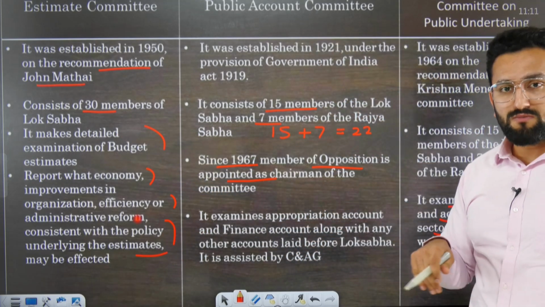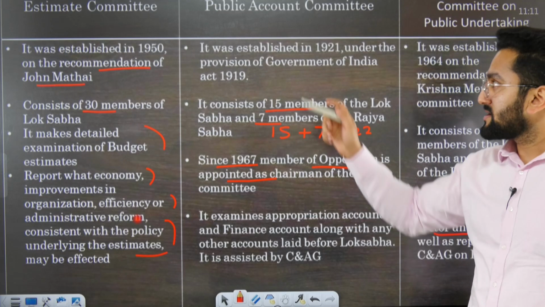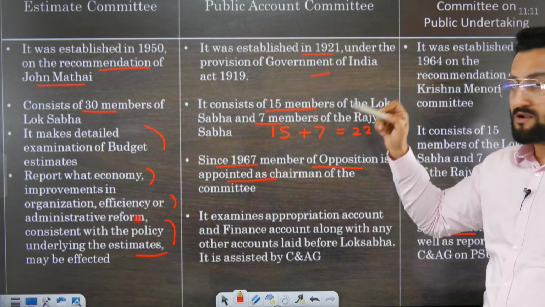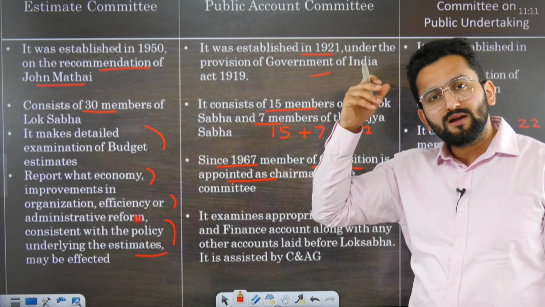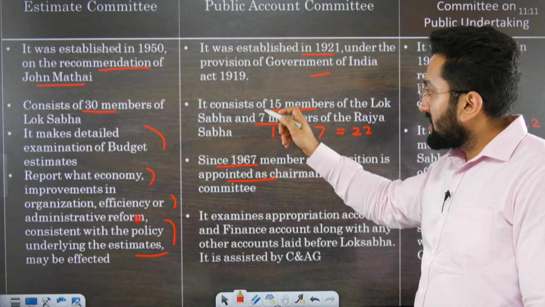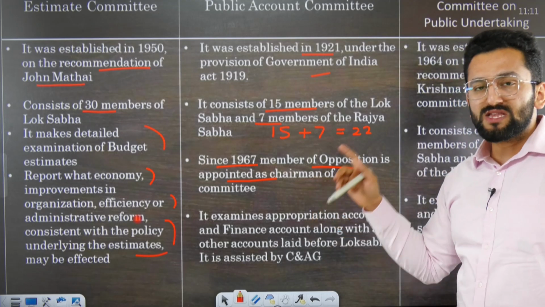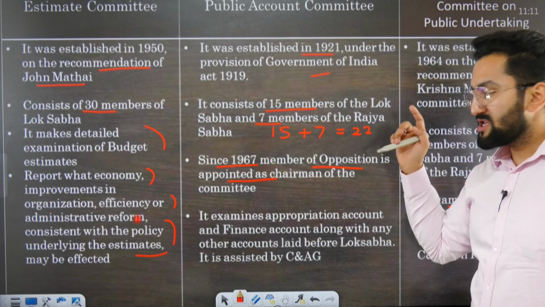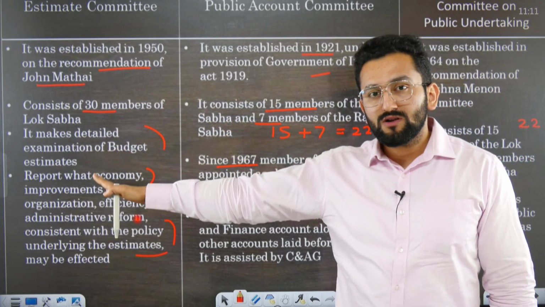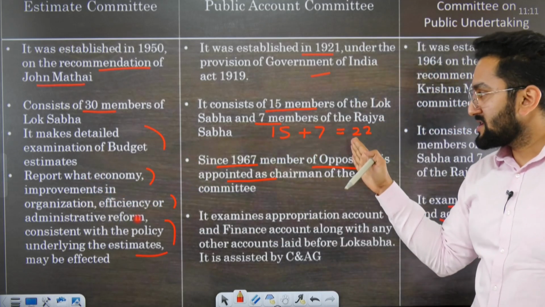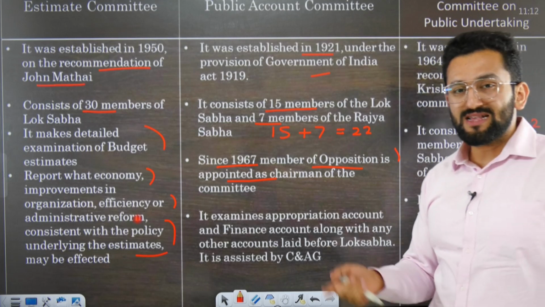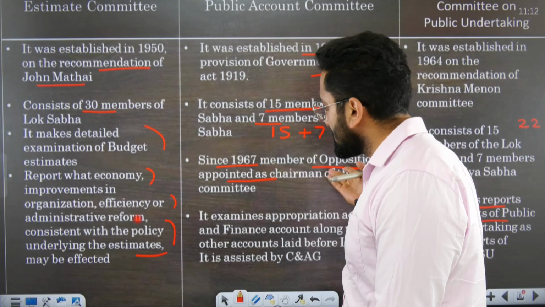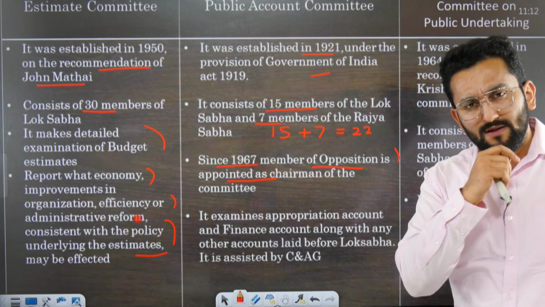Now, Public Accounts Committee, established in 1921 under the provisions of the Government of India Act 1919, means it was started by the British. Consists of 15 members from Lok Sabha, 7 members from Rajya Sabha, it means 22 members. Here there were 30 members, here there are 22 members. Since 1967, a member of the opposition is considered as chairman. Now, why was this convention made? You should question this in your mind.